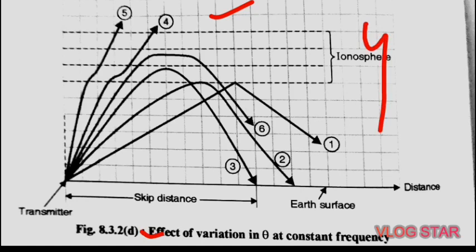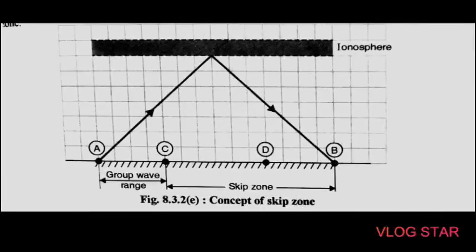Let us see what is meant by skip zone. We have seen what is meant by the term skip distance. Now let us understand the meaning of the skip zone. For that, refer to this figure, the concept of skip zone. Here the distance A to B, this is A and this is B, is the skip distance.